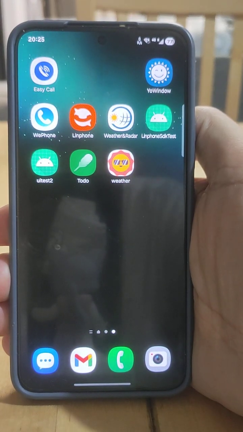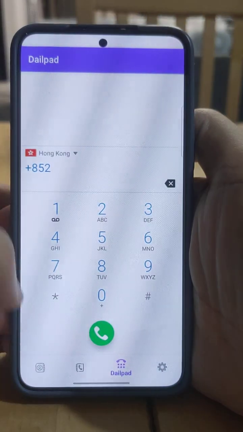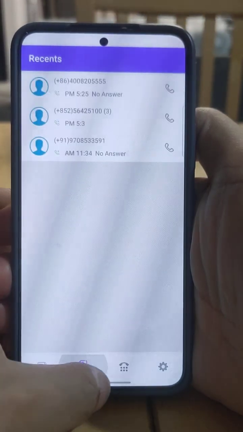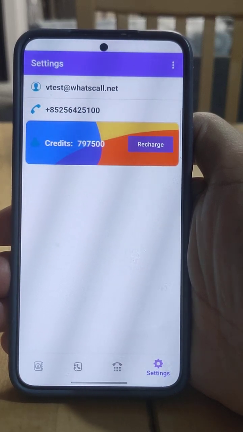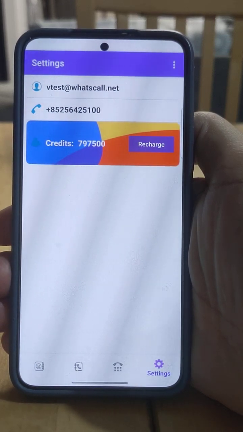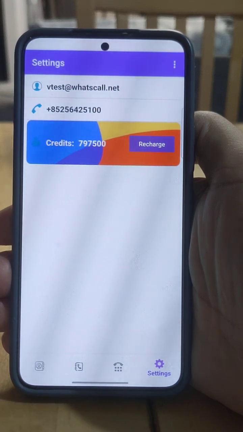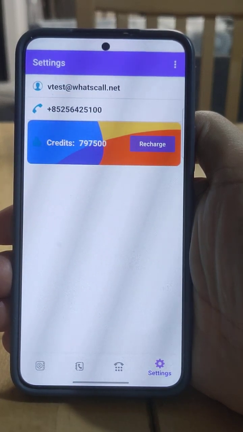The app I'm going to introduce is EasyCall, which is used to make VoIP calls. This requires the network to exchange voice data with the SIP server.